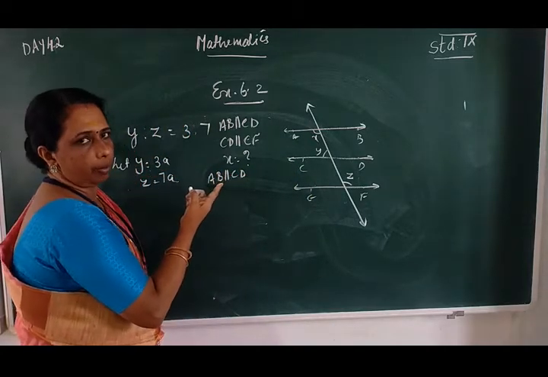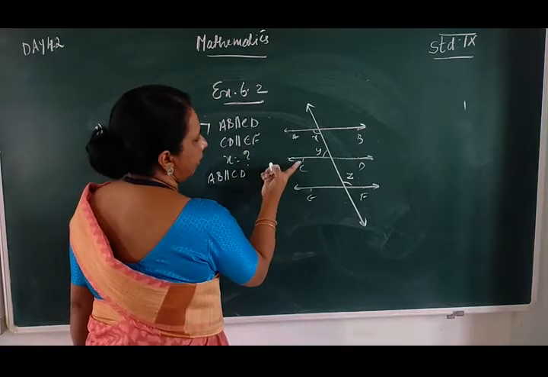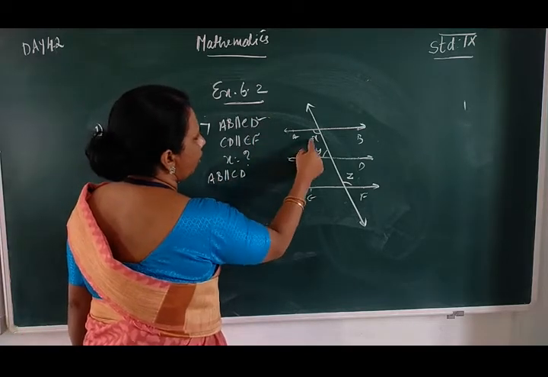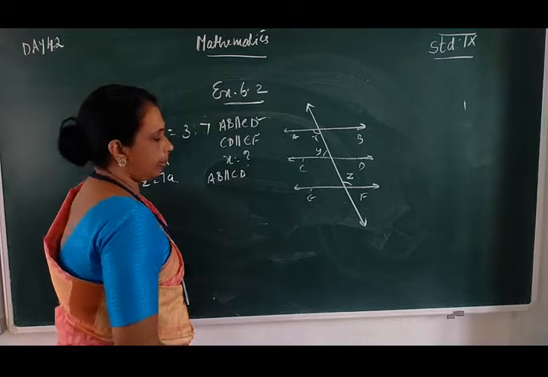We can solve this problem a different way. Taking AB parallel to CD, which is given, co-interior angles are supplementary.